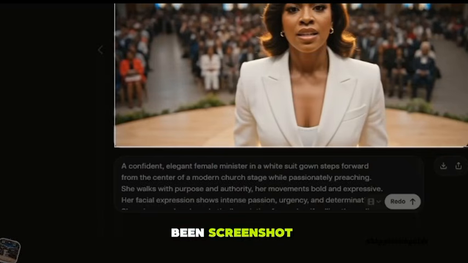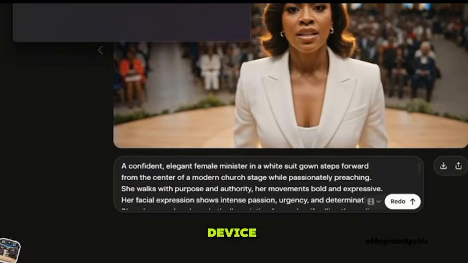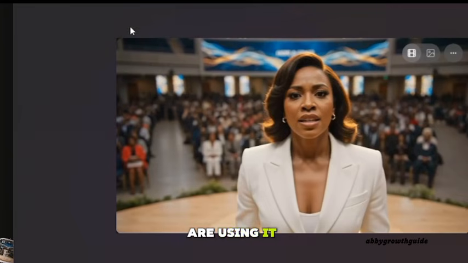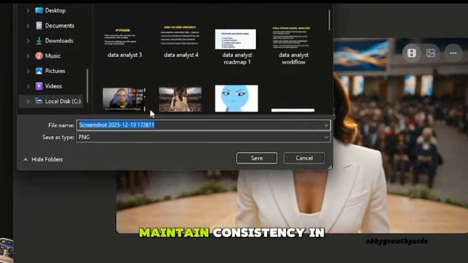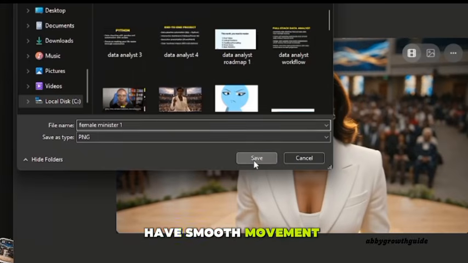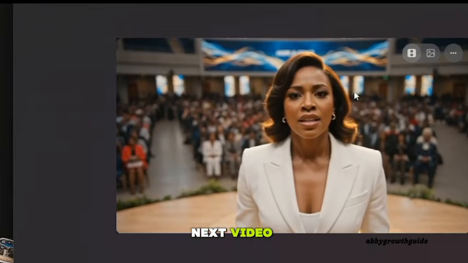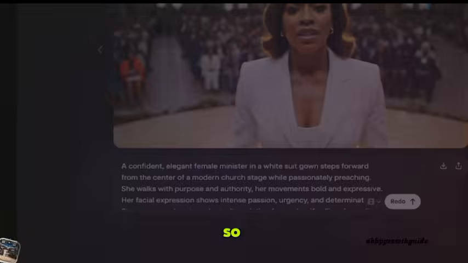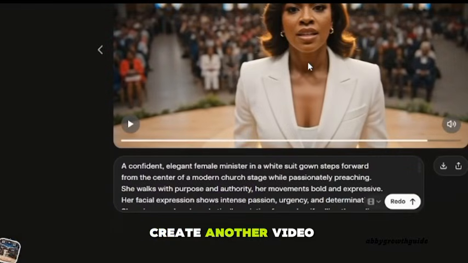It's very important. You need to screenshot it. Once it has been screenshot, crop it. You crop out the pictures and save it to your device. So this, we are using it to create another video for the next video that we want to create. So this will make the minister maintain consistency in appearance, and it will make her to have smooth movement flow into the next video. Okay, so after all this has been done, so let's try to create another video that flows from where she stopped.